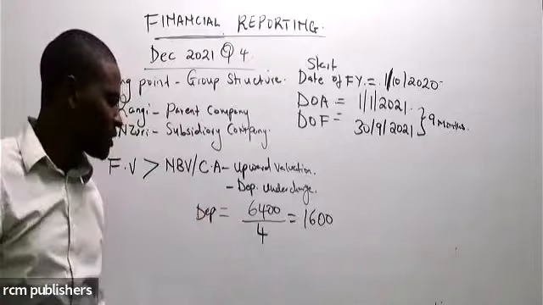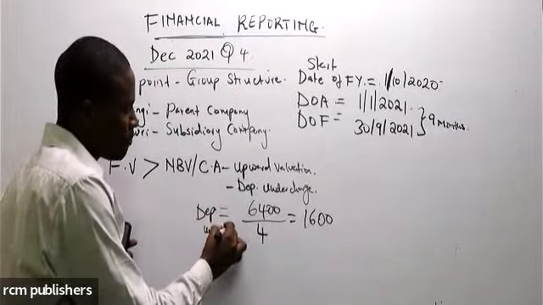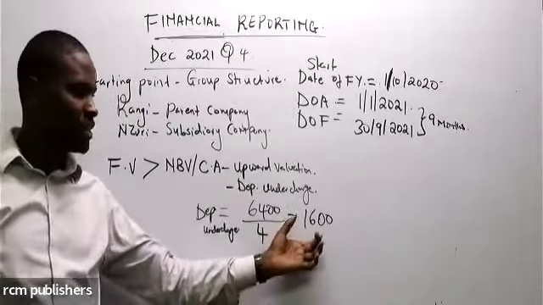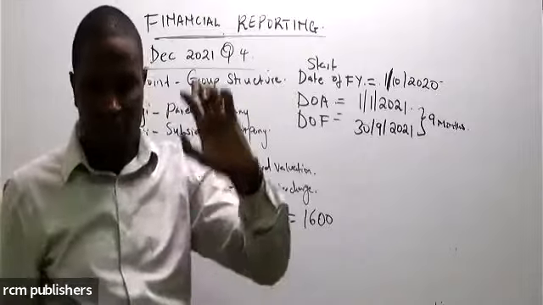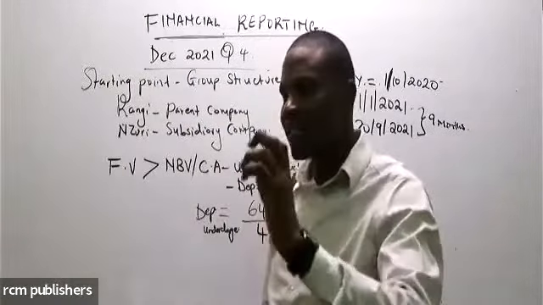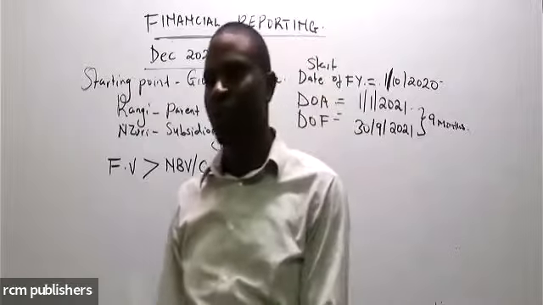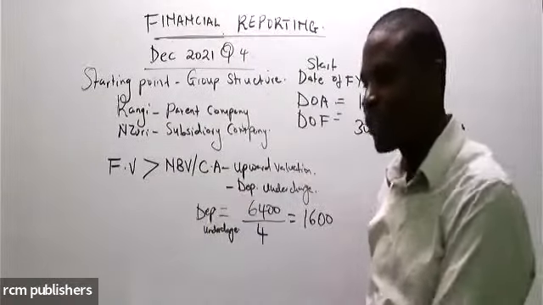I want you to note something. This is the depreciation undercharge that I'm trying to compute here. If this is my depreciation, remember depreciation, is it an income statement item or a balance sheet item?